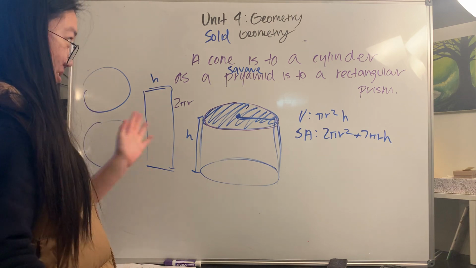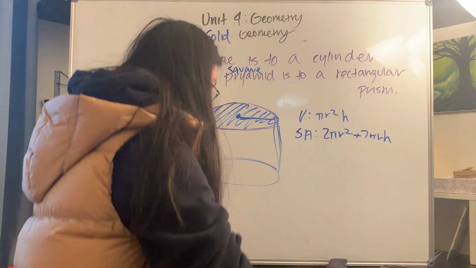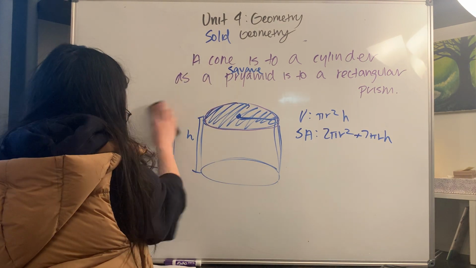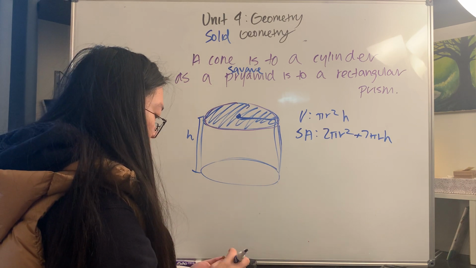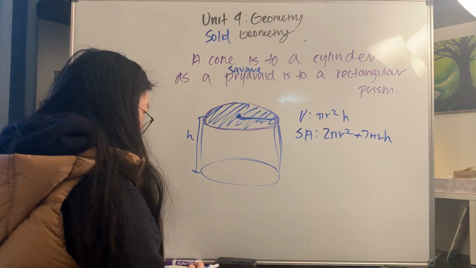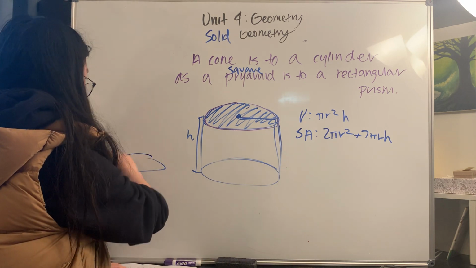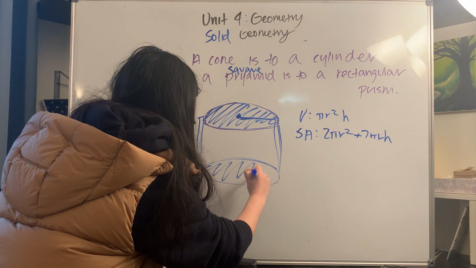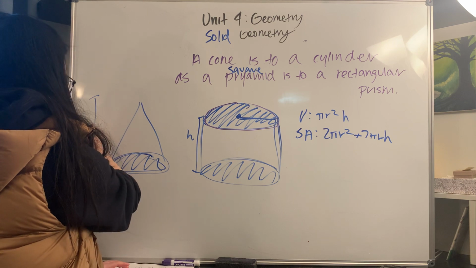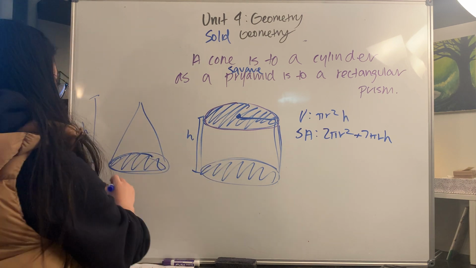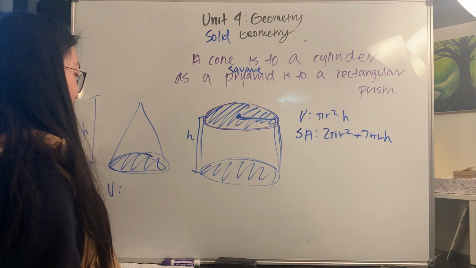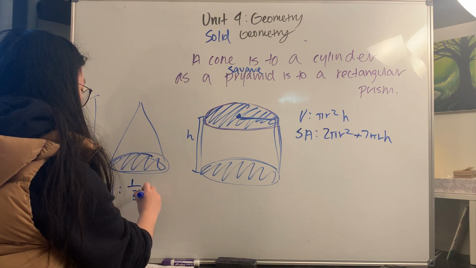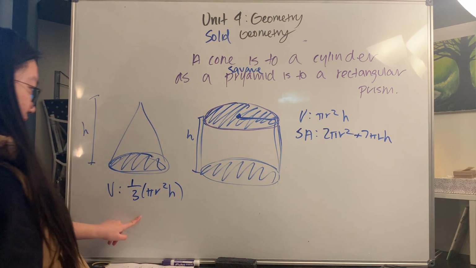And the reason why cylinders are related to cones is because the interesting thing about cones is that if you have a cone with a base that is congruent to the base of this cylinder, and it's the same height as the cylinder, so your cylinder looks like this. These 2 bases are congruent, so this is the same as this. And it's of equal height as this cylinder. The volume of this cone is actually equal to 1/3 the volume of the cylinder. So, using the formula, that would be 1/3 times pi r squared times h, like this.